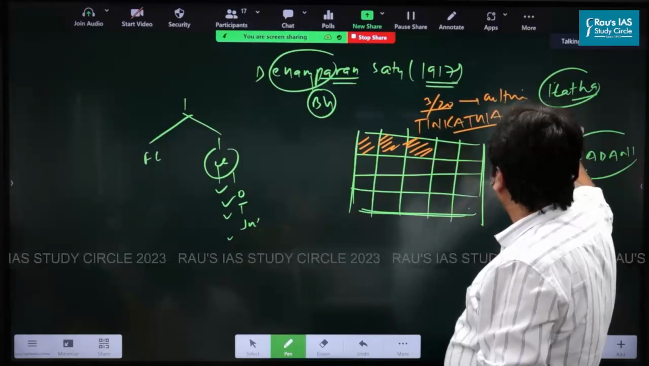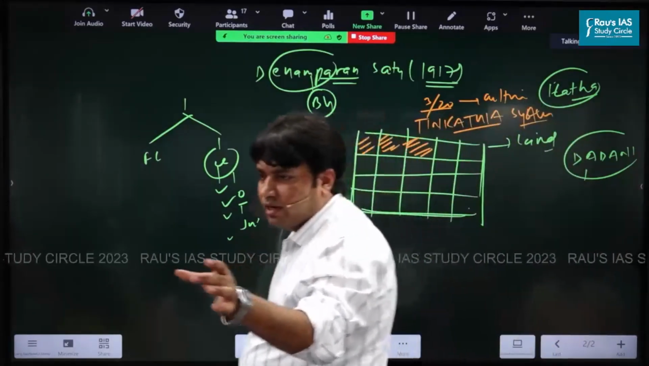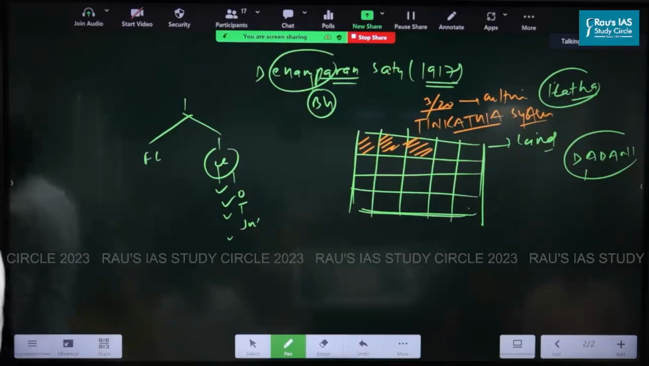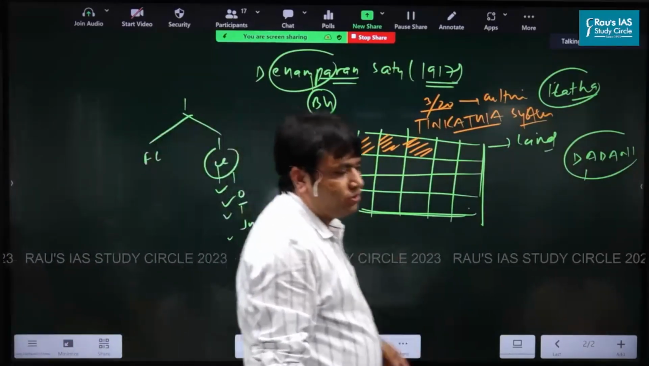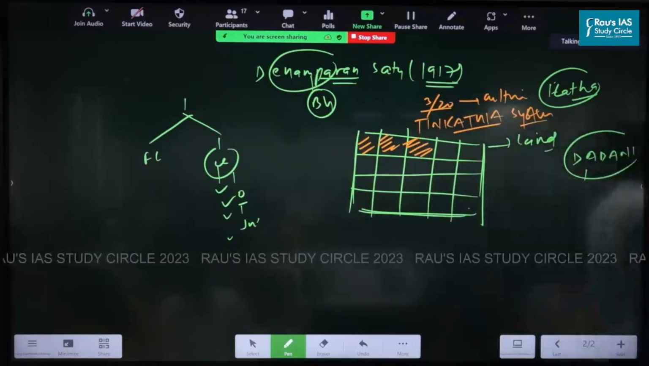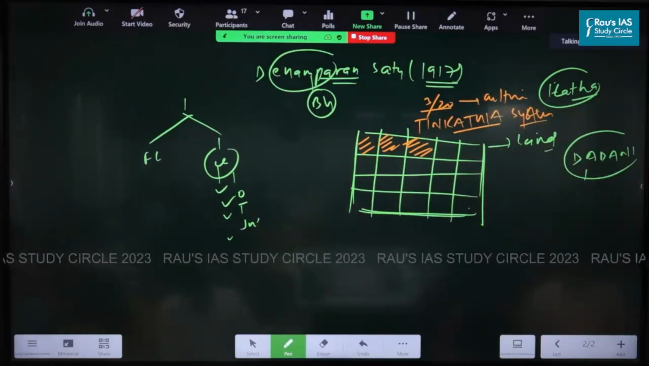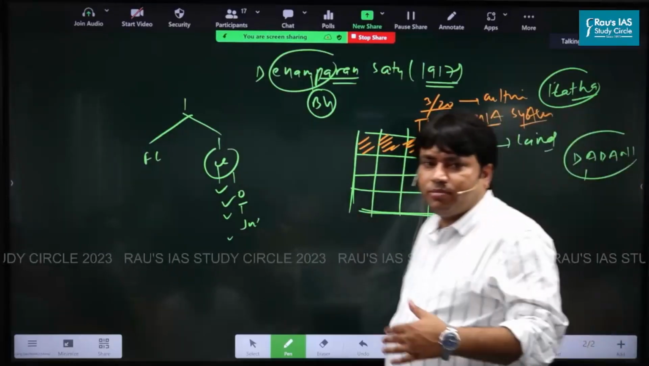Write this word. Have you understood the word? Teen means 3 and Kathiya, Teen Kathiya system. It means you will cultivate indigo on these 3 parts only. And we are giving advance payment for you for this. Clear? Now, the peasants came in the trap of the British.